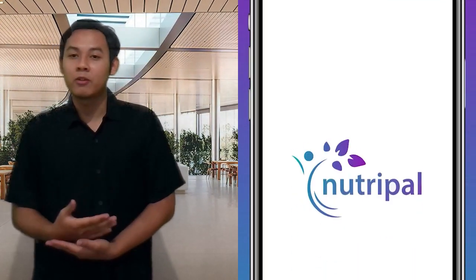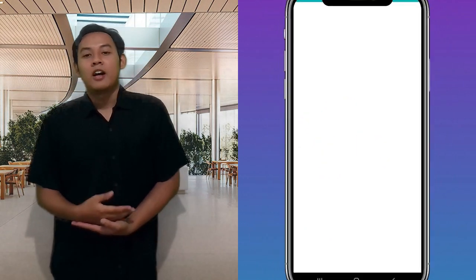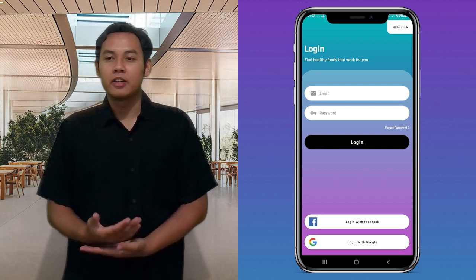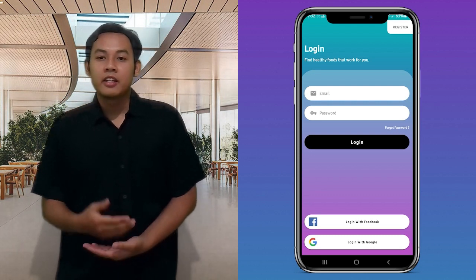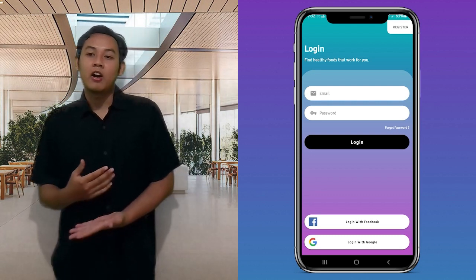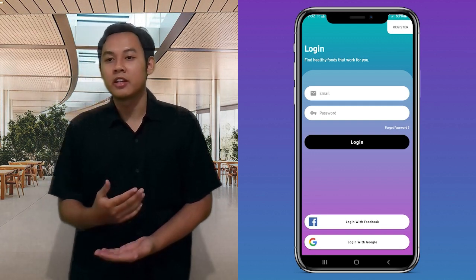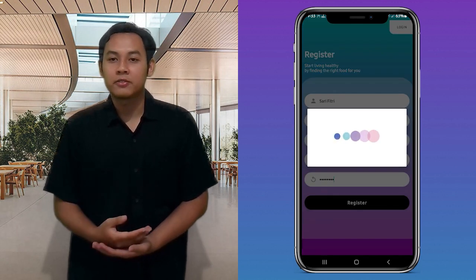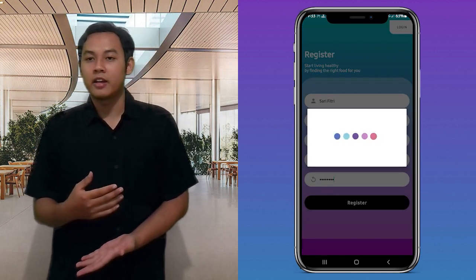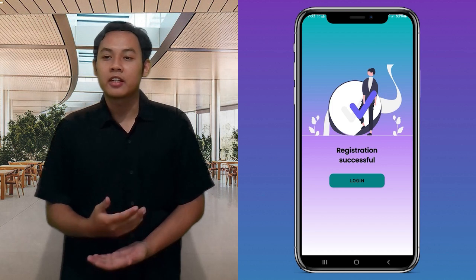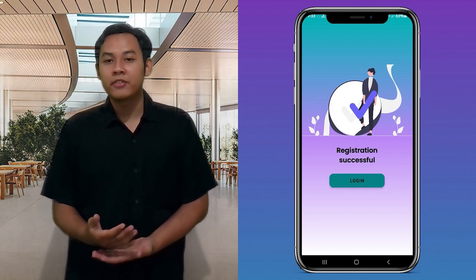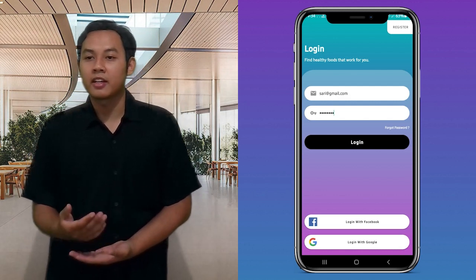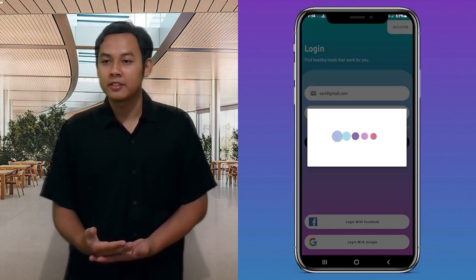Here, I will demo our apps. After the user installs the Nutripal app, the user will be provided with a login page, and if the user doesn't have an account, the user can go to the register page to create an account. After successfully registering and obtaining an account, the user can log in. Upon the first login after registration, the user will be redirected to a user preference page.